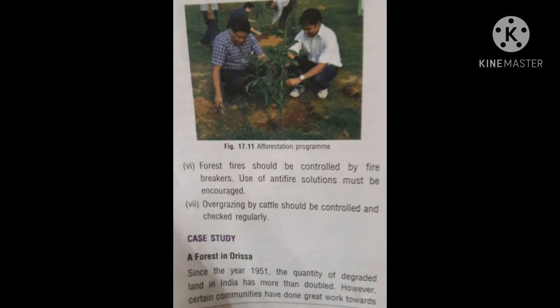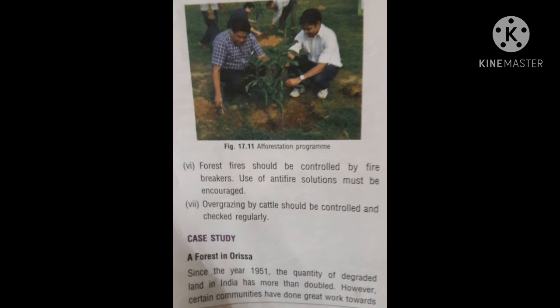Now the sixth point: forest fire should be controlled by fire breakers. Use of anti-fire solution must be encouraged. And the last point: overgrazing by cattle should be controlled and checked regularly. So these steps help in forest conservation.